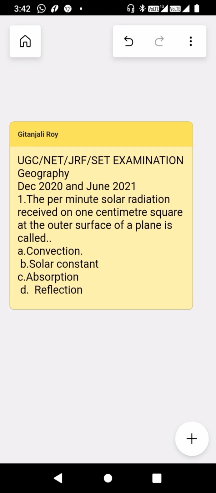Today I am going to solve few questions from UGC NET and JRF examination paper of December 2020 and June 2021. The first question is: the per minute solar radiation received on 1 centimeter square at the outer surface of a plane is called. The options are A convection, B solar constant, C absorption, and D reflection. And the correct answer is B, solar constant.